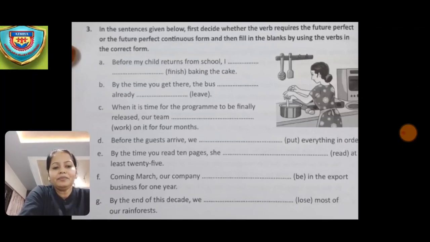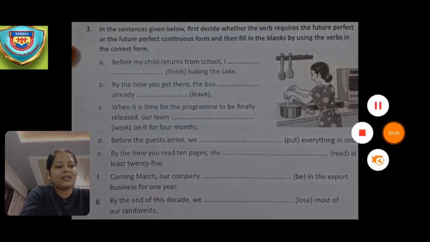Now next one is, coming March, our company dash be in export business for 1 year. So coming March, our company will have been in the export business for 1 year. By the end of this decade, we dash lose most of our rainforest. So the answer is, by the end of this decade, we will have lost most of our rainforests.